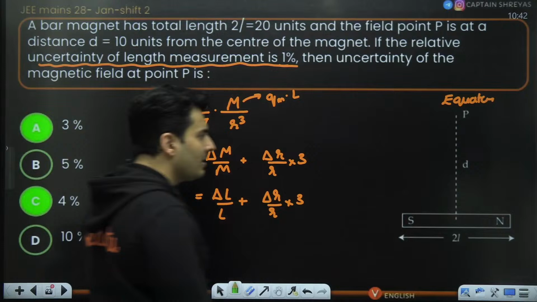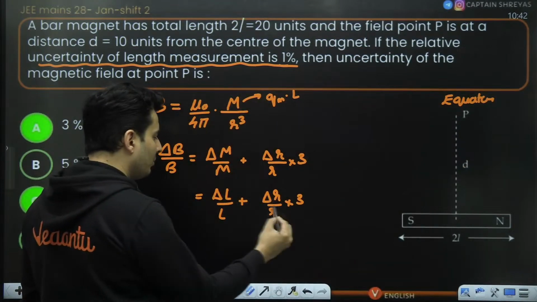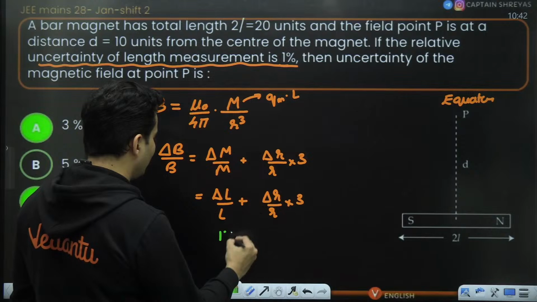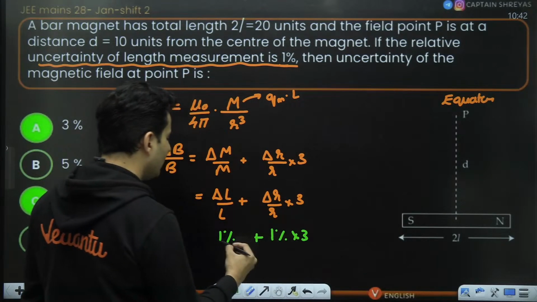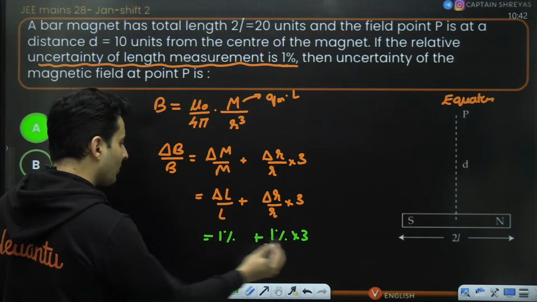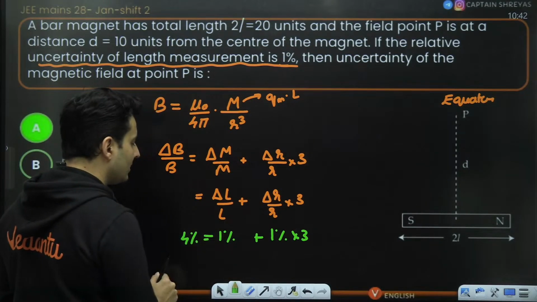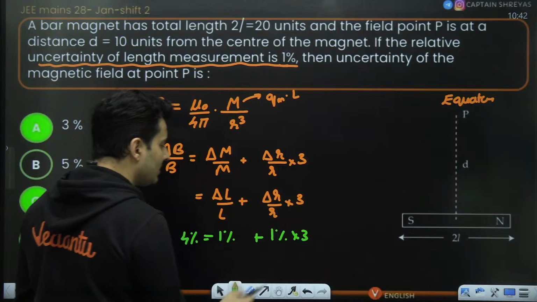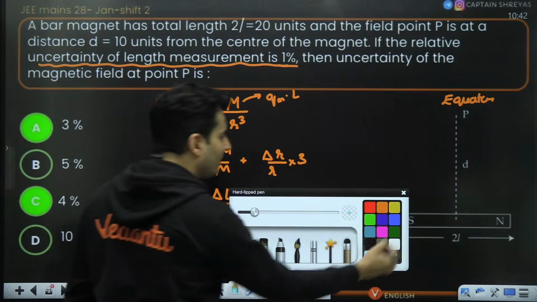Now are they saying both the lengths, this as well as this? If they say both, then if this is 1% and this is 1%, 1% into 3 plus 1, the answer will be basically 4%. But if they mean only this, then the answer is 3%. So that is very, very doubtful, very, very ambiguous.